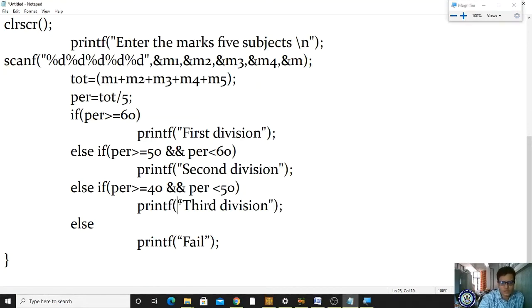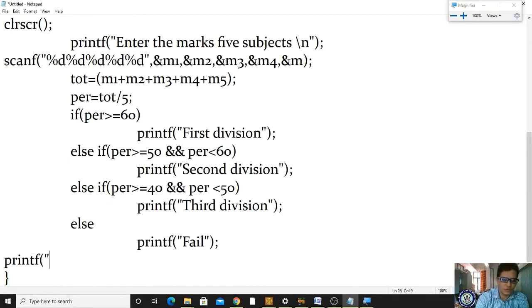Okay, now else it is fail. Clear? So afterwards, if you want to display the values also, it will only give the result as first division, second division, third division. If I want to give subject 1 marks, subject 2 marks, subject 3 marks, if you want to do that, I'm writing the printf statement.